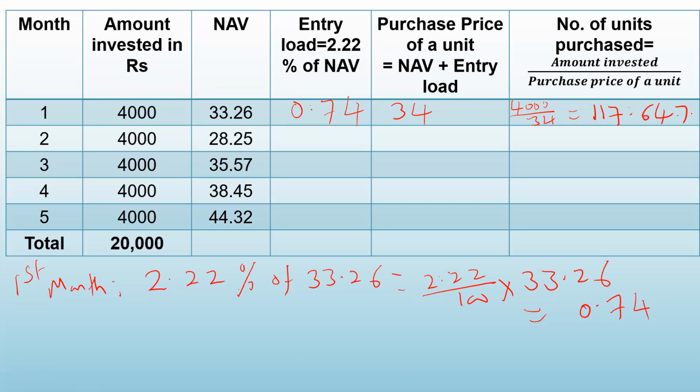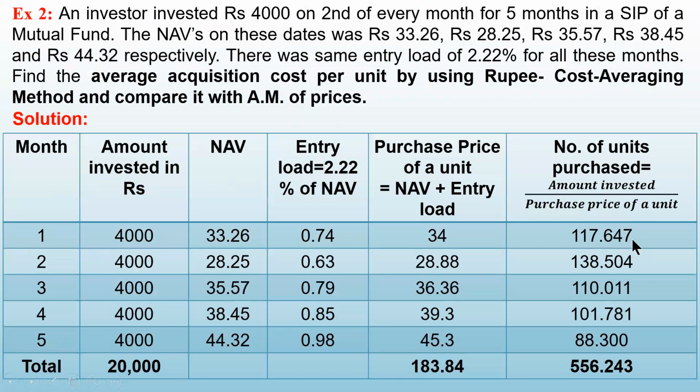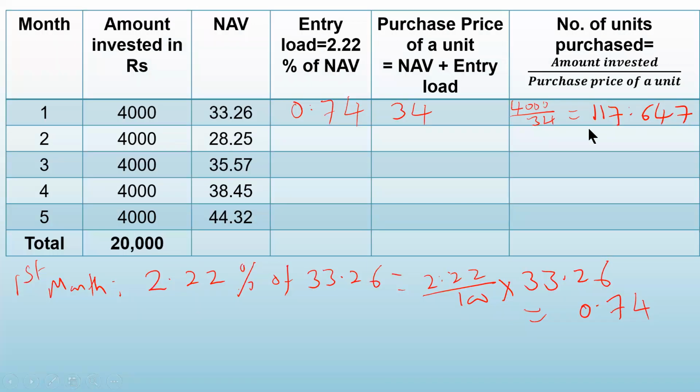So these many units are purchased in the first month. You take 3 places after the decimal. So in the first month, we have calculated the number of units. Go for the second month.